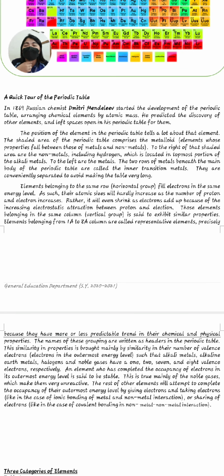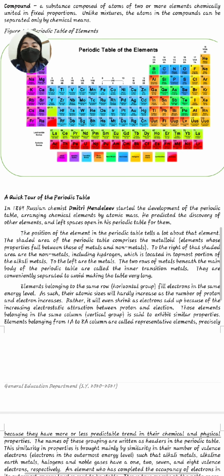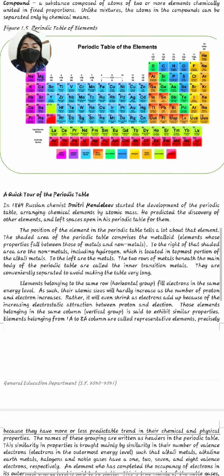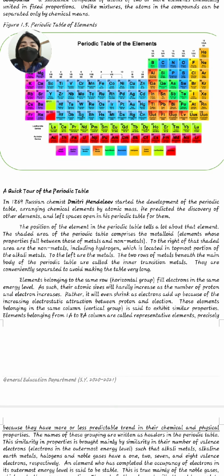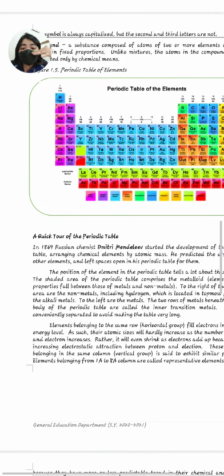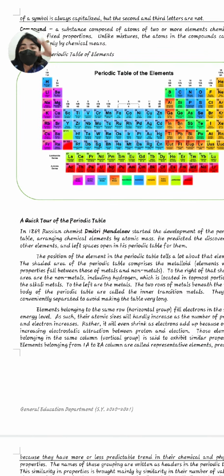I will not be reading it all, I know you can read it. Eventually, let's go now to the illustration. The shaded area in the middle falls in the metalloids, which separates the metals and non-metals. To the right, this shaded area is the non-metals, including the hydrogen, which is located at the topmost of it.